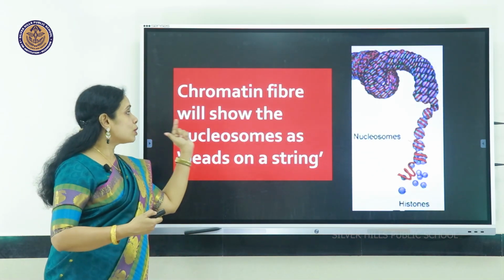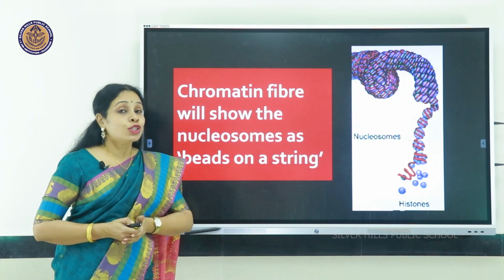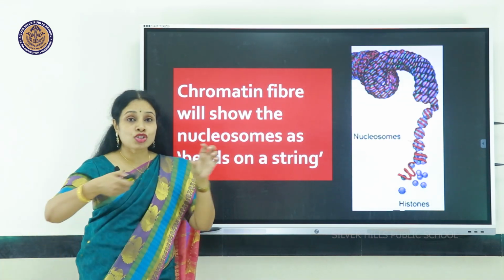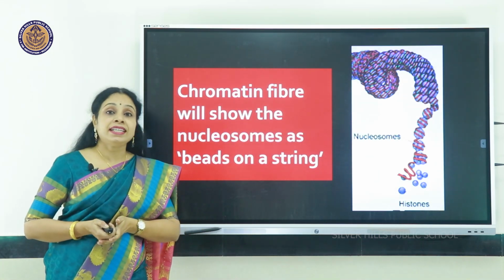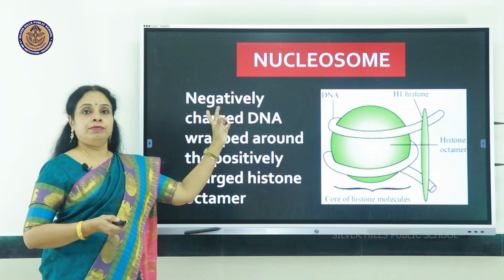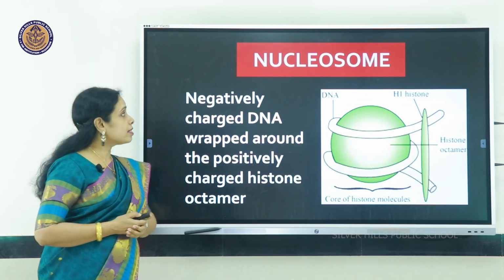Further, when we unwind, it looks like beads on a string. Those beads are actually nucleosomes, and the string is made up of DNA. So this structure is called a nucleosome. What is that?